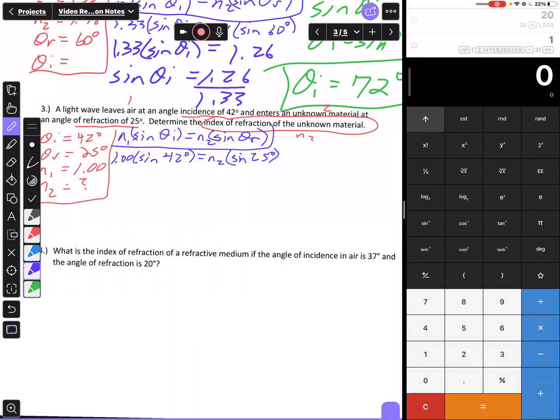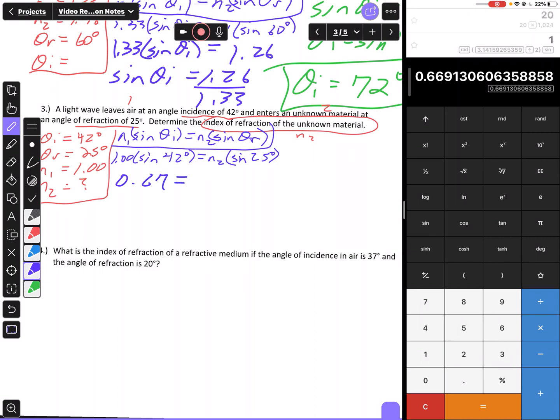So now to shorten this up, I'm going to take 42 degrees first, take the sine of it, equals that, and then multiply it by 1. It's just going to be 0.669. I round that to 2 decimal places, so that's going to be 0.67